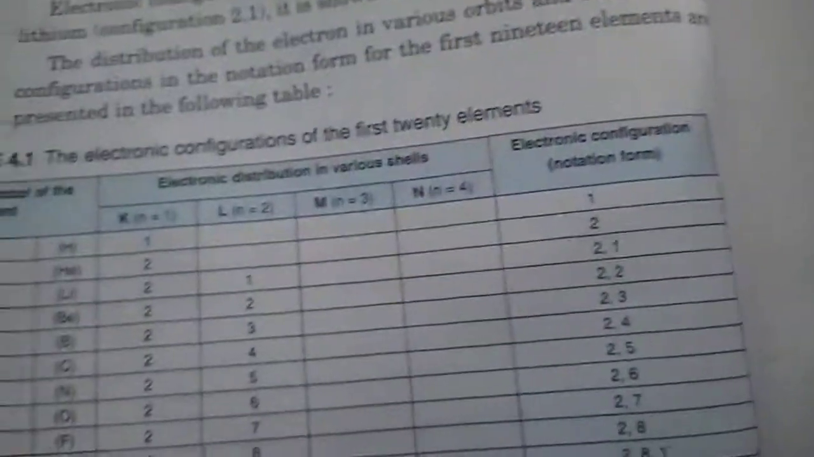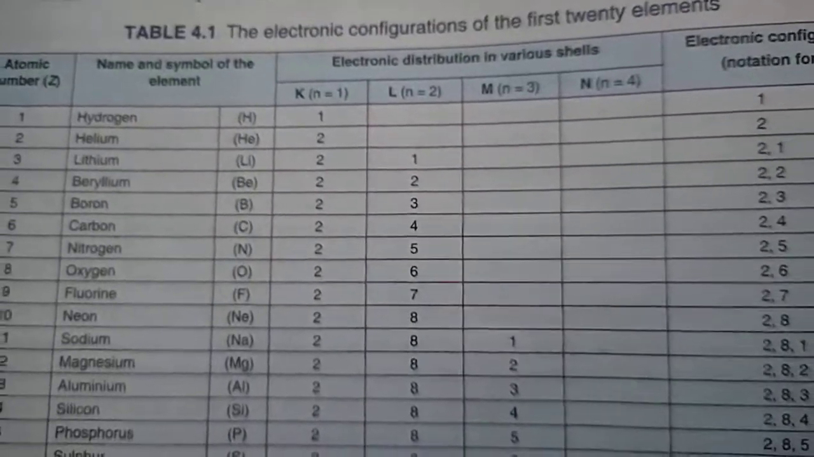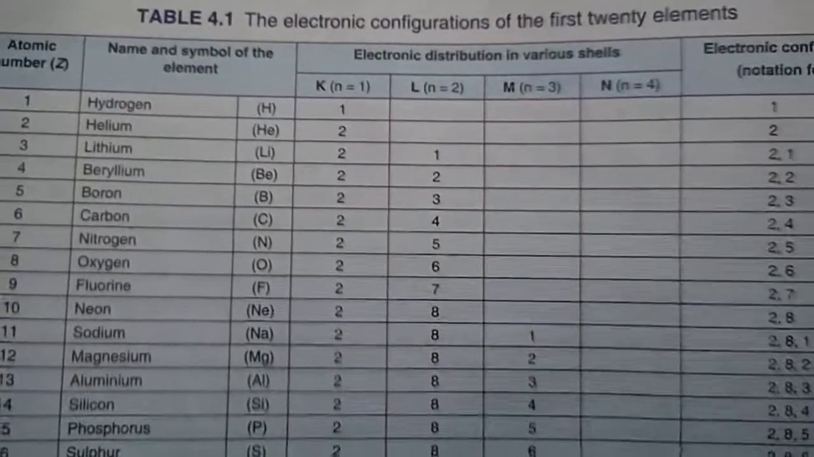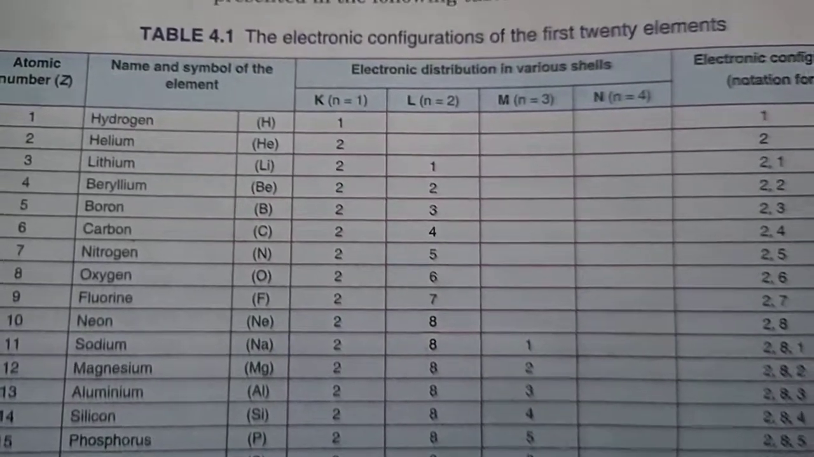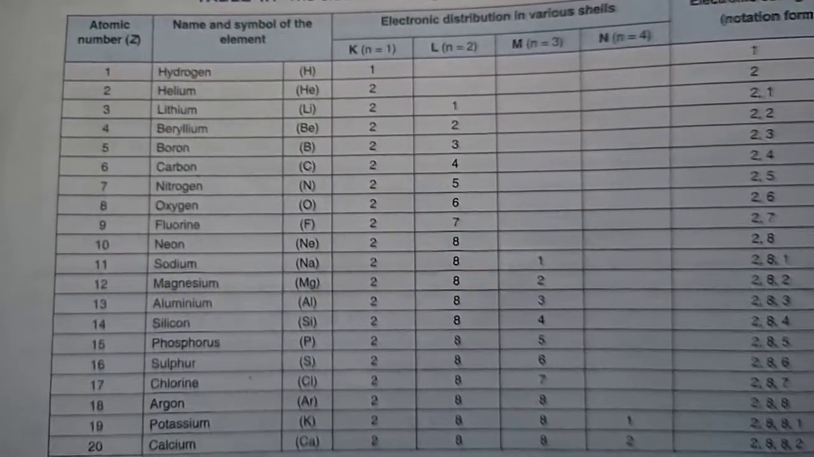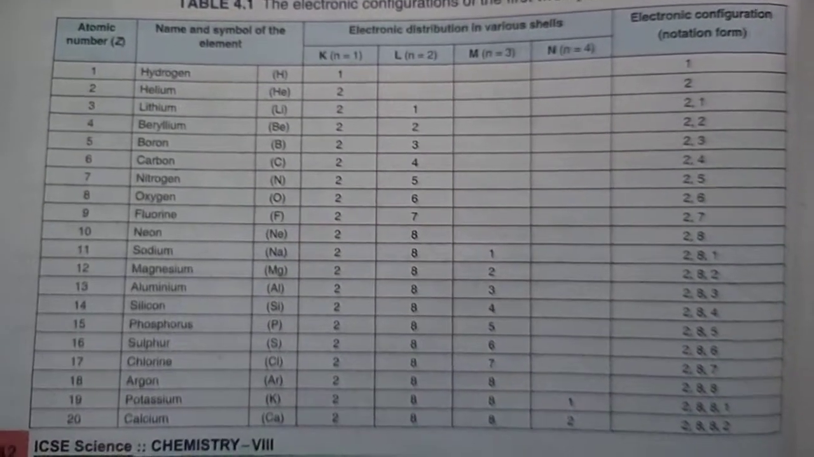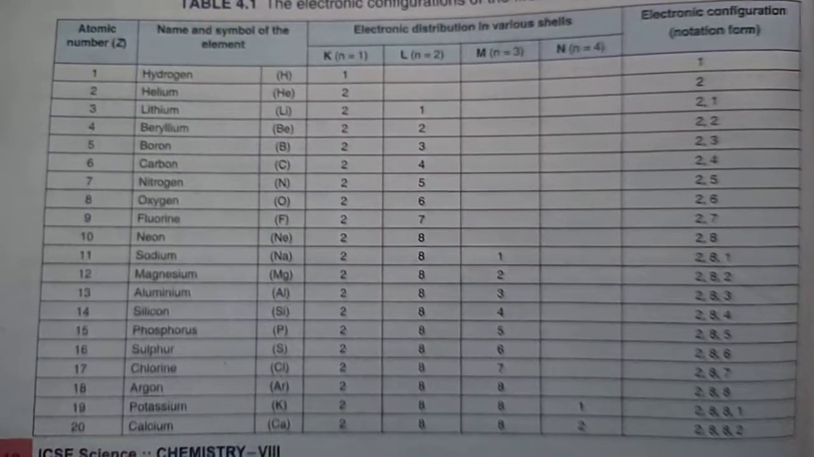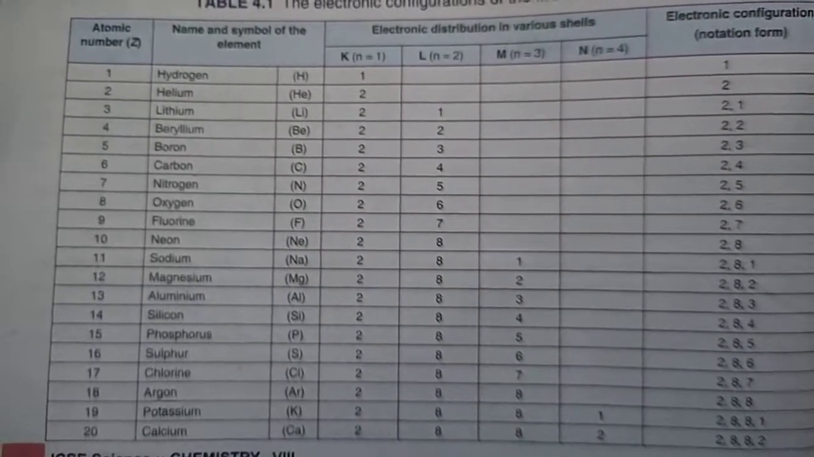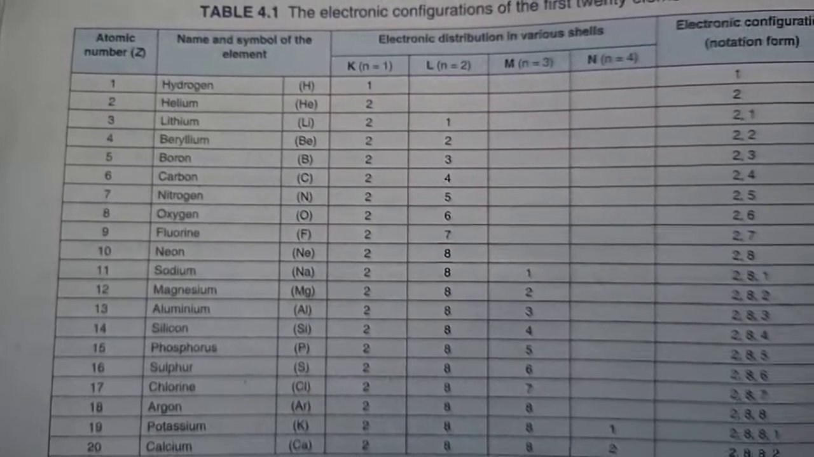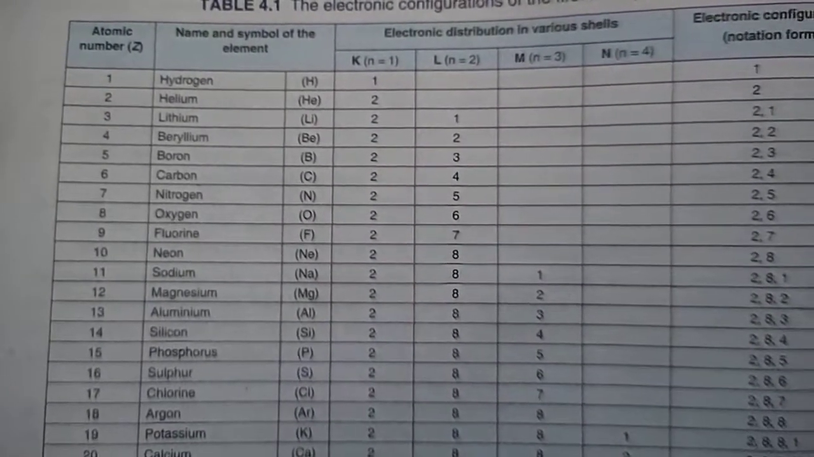As you can see here in the electronic configuration of helium, the atomic number is 2. So how will you fill the electrons? What is the electronic configuration of helium? Only 2, because the K shell has the capacity to hold 2 electrons.